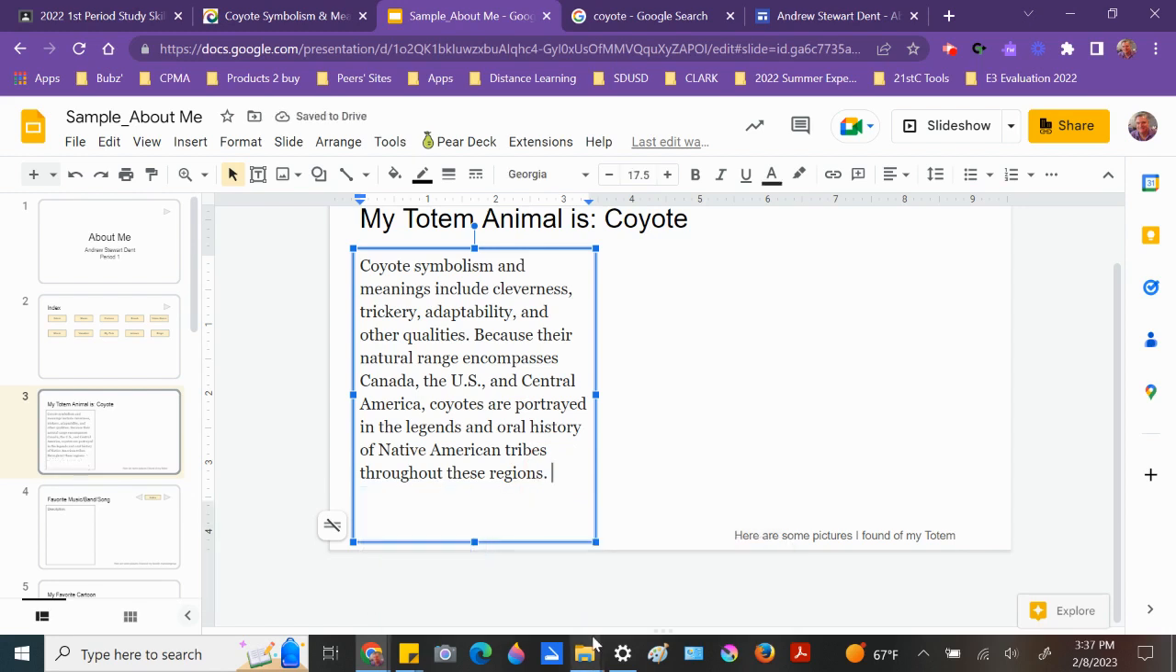And then I'm going to add this phrase. To learn more about the animal, click this link. So add this text and then change it to whatever your animal is.